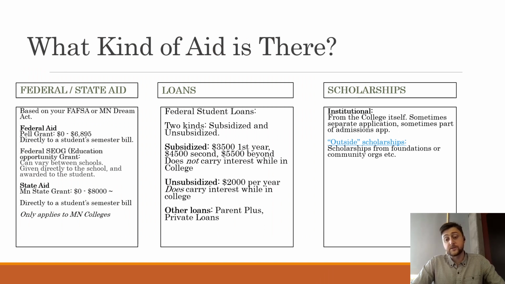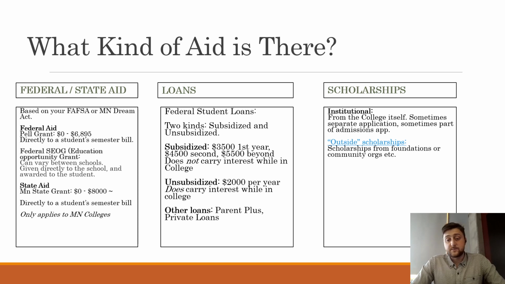Okay, so let's say that you've received your financial aid award, you've filed your FAFSA, and you're waiting to see what you're going to get. There are three main kinds of aid that are going to be on your financial aid award: federal and state aid, loans, and scholarships. So we're going to touch on all three of those briefly here. So federal and state aid come directly from your FAFSA or Minnesota DREAM Act. They're based on that alone. There's no consideration of race, there's no consideration of GPA, anything like that. It's all based on your FAFSA or your DREAM Act.